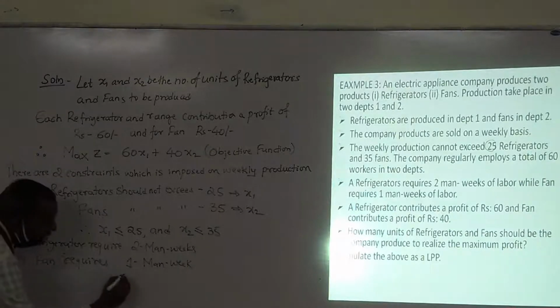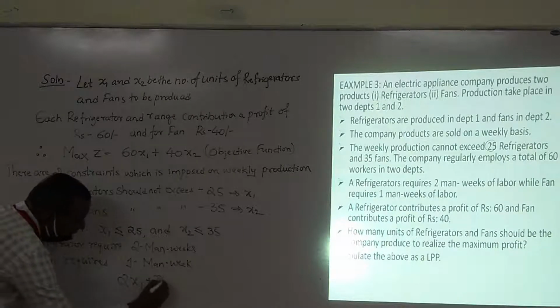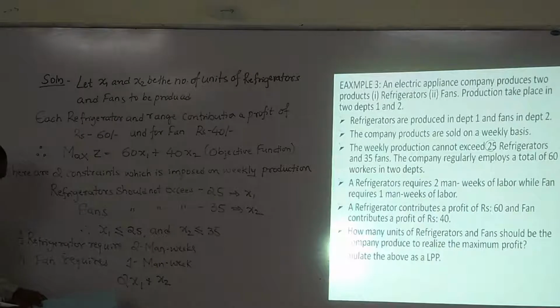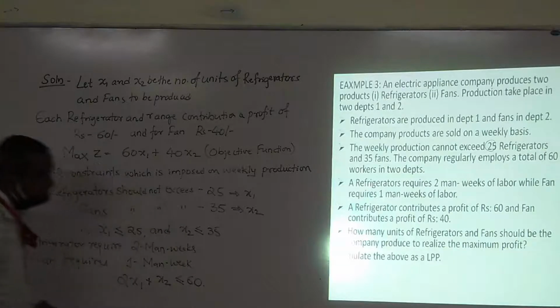So it is nothing but 2x1 plus x2 should be less than or equal to 60.